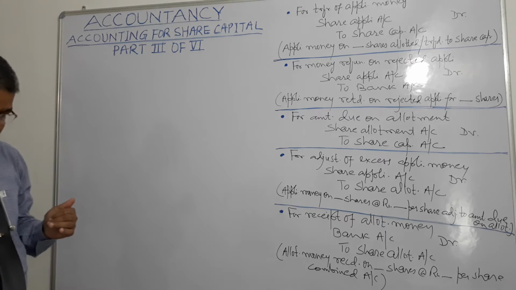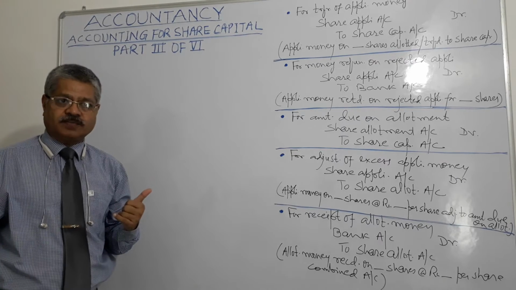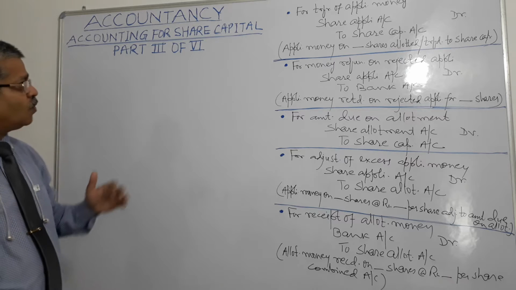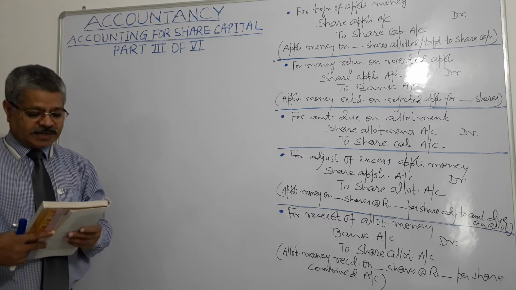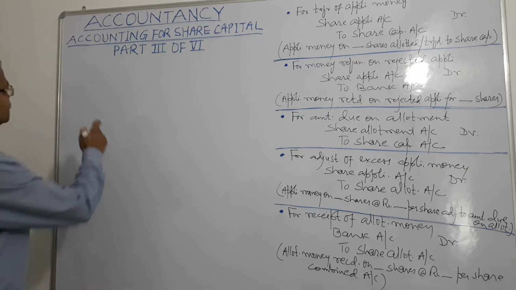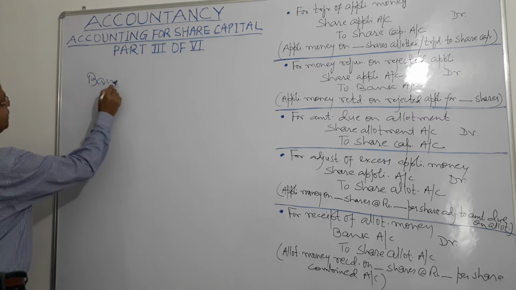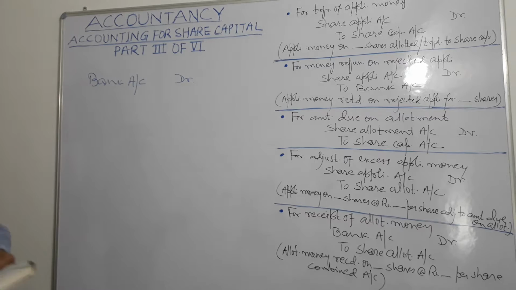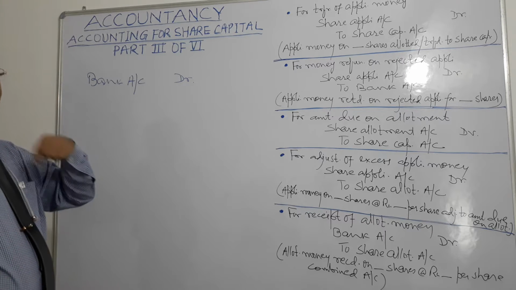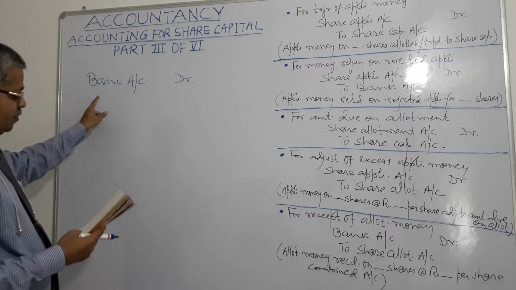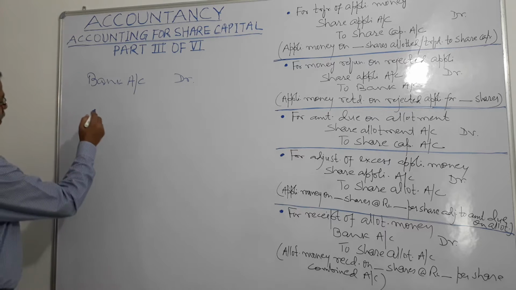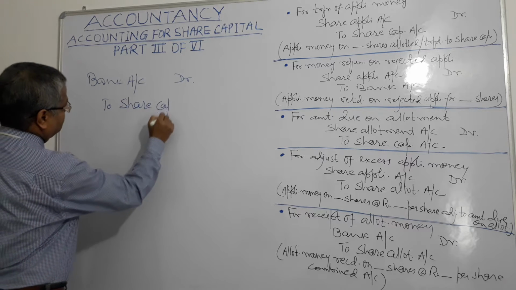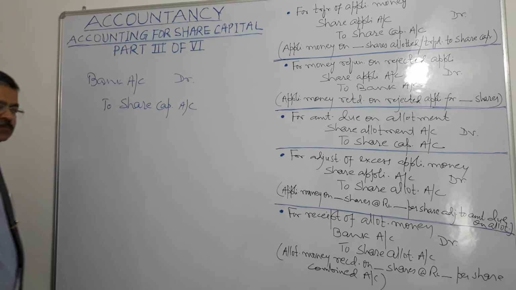So the first process is application. So at the stage of application, what do we do? What is the accounting treatment given? That accounting treatment is: bank account will be debited, right? Accounting treatment at the time of application. Bank account will be debited and it will be credited to share capital account, right?